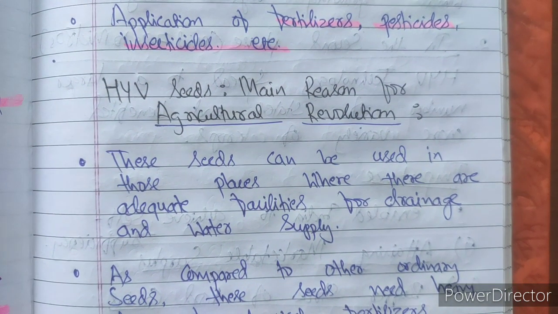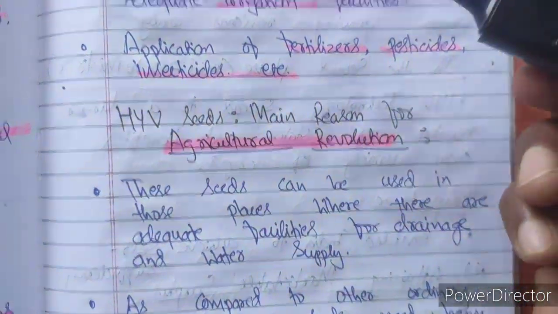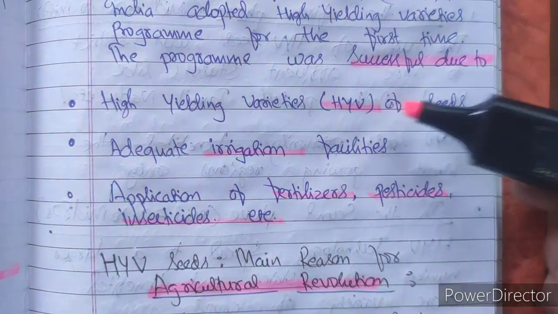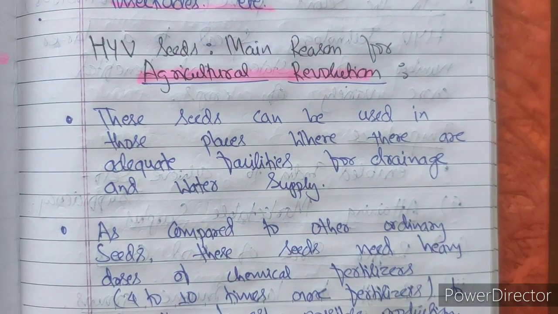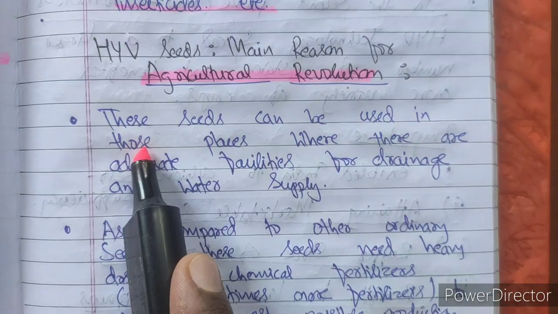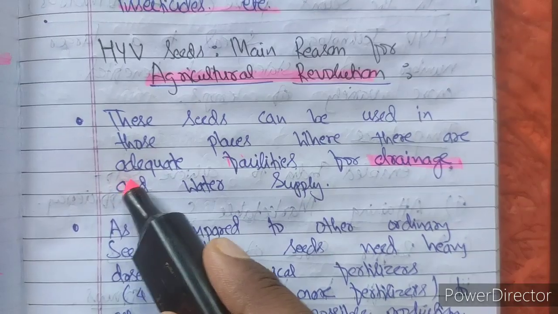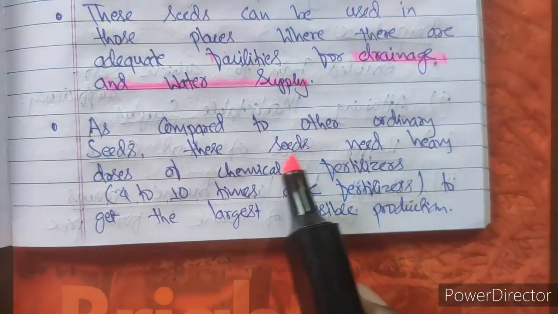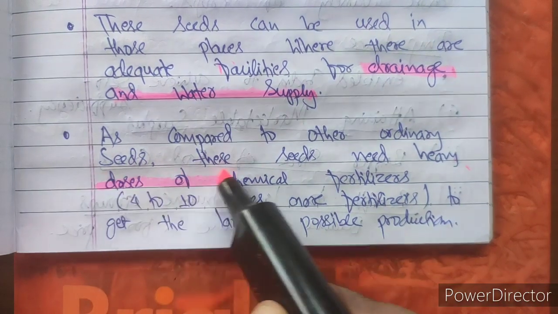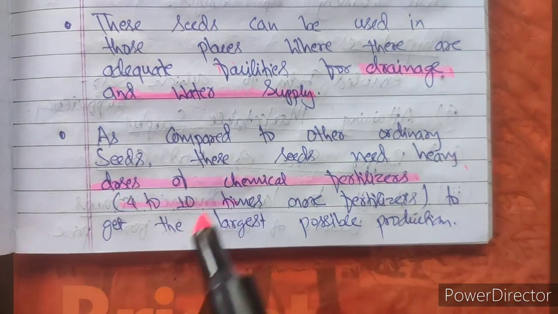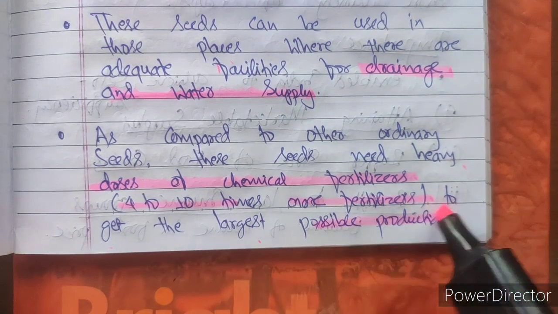HYV seeds were the main reason for the agriculture revolution. In the beginning, we have seen that the green revolution is helpful because of HYV seeds. So they were the main reason for the agriculture revolution. These seeds can be used in those places where there are adequate facilities of drainage and water supply. As compared to other ordinary seeds, these seeds need heavy doses of chemical fertilizers, 4 to 10 times more, to get the largest possible production.